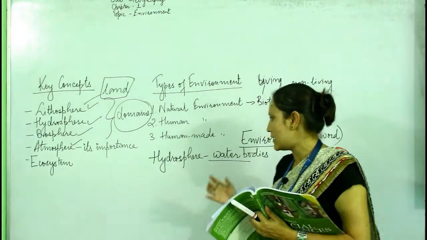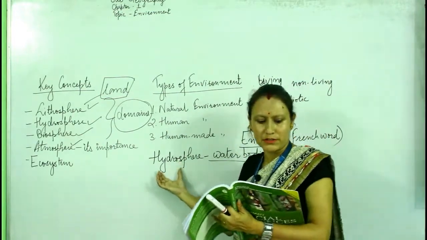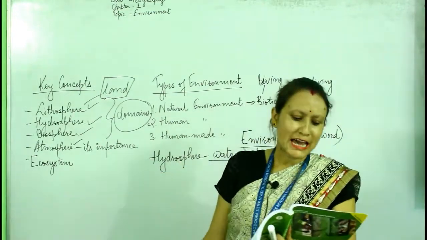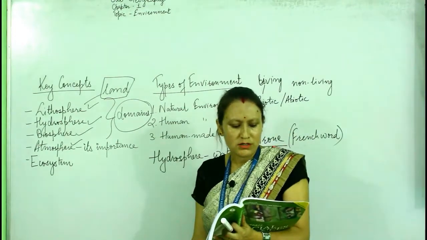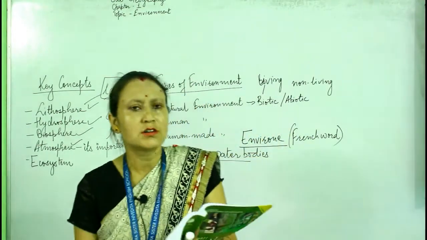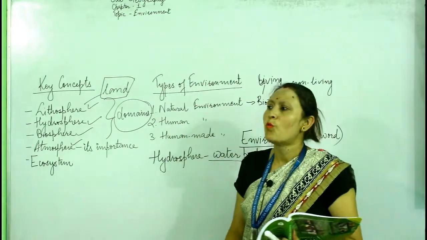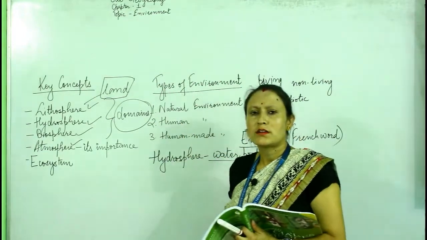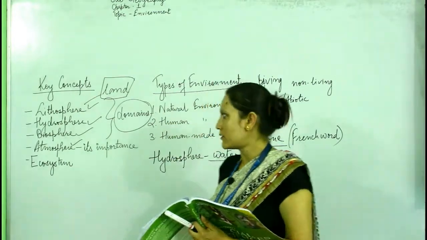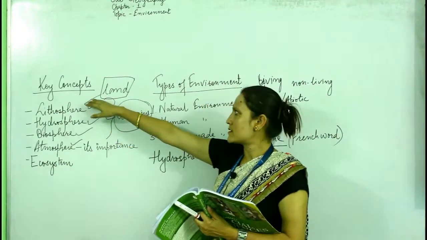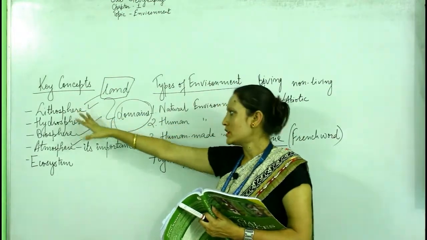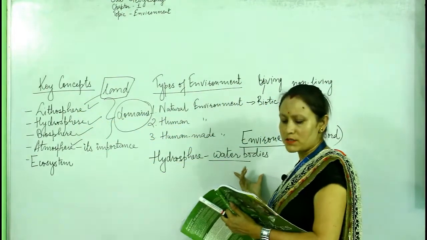So it includes all types of water bodies. And we all know water is very important, essential for all living beings. Understood? So lithosphere consists of land and hydrosphere consists of the water bodies.